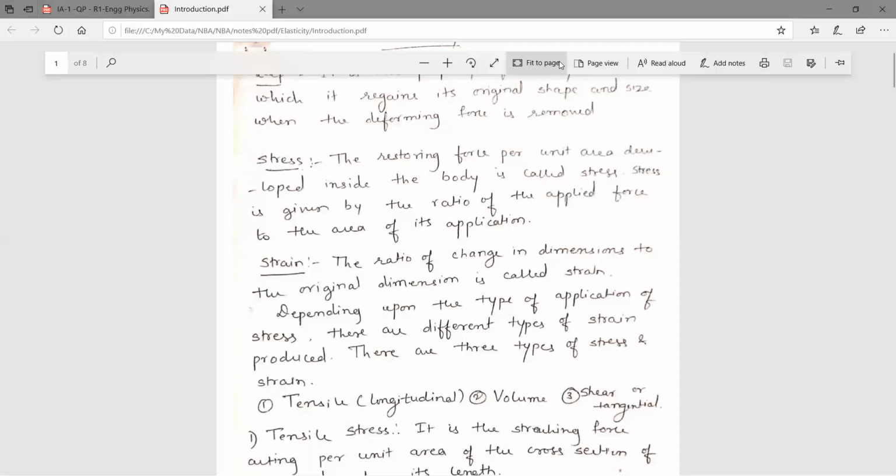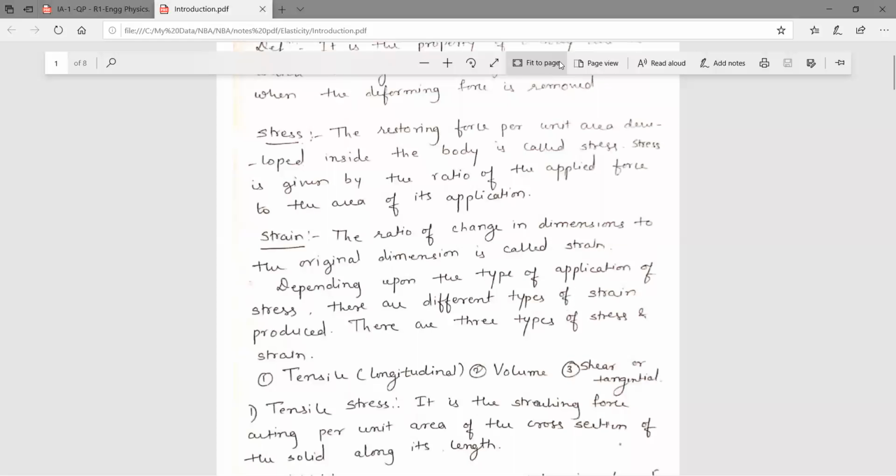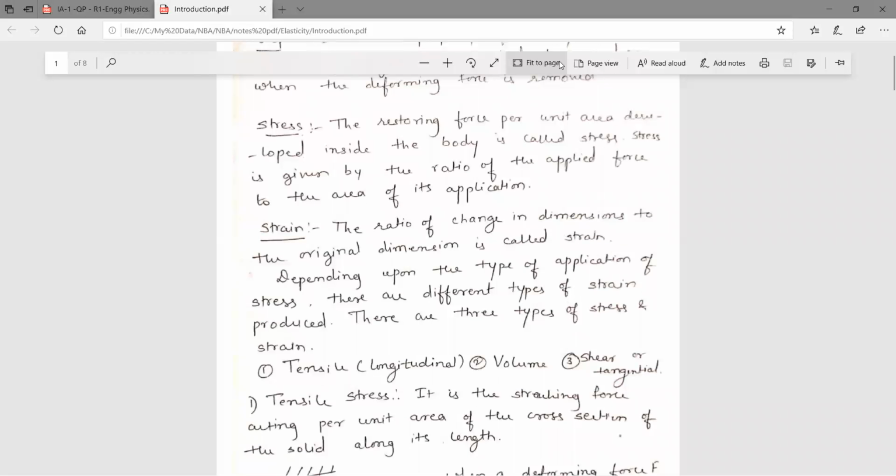Then what do you mean by strain? These are very important things in the case of elasticity. Strain is nothing but the ratio of the change in dimensions to the original dimensions. So whatever change in the shape or size takes place when we apply the deforming force, relative to the original shape and size, that is nothing but the strain.